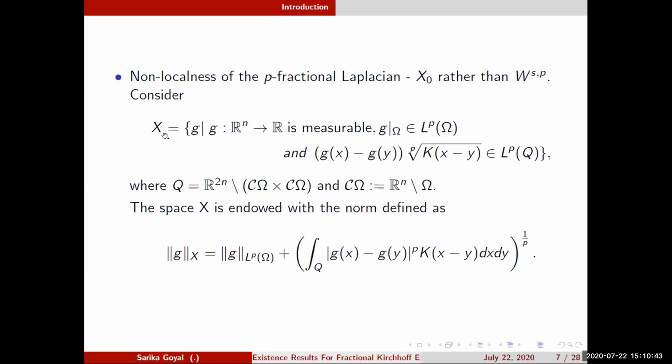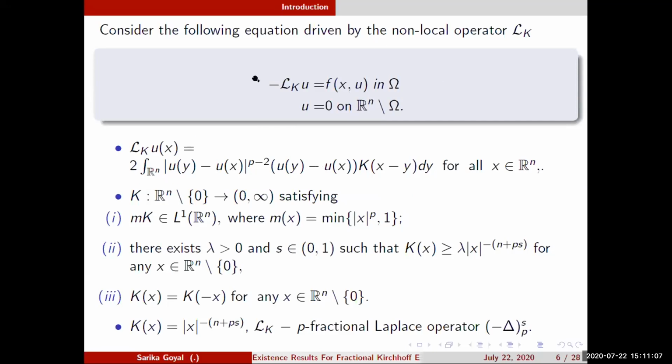So we consider X as all those g which are measurable functions, g restricted to Omega is in L^p, and this quantity is in L^{p,q}. Basically, this domain is R^{2n} minus Omega complement cross Omega complement. So the space X, if I endow it with this norm, becomes a Banach space. Now, if I am working with this problem, here u is 0 on R^n minus Omega.